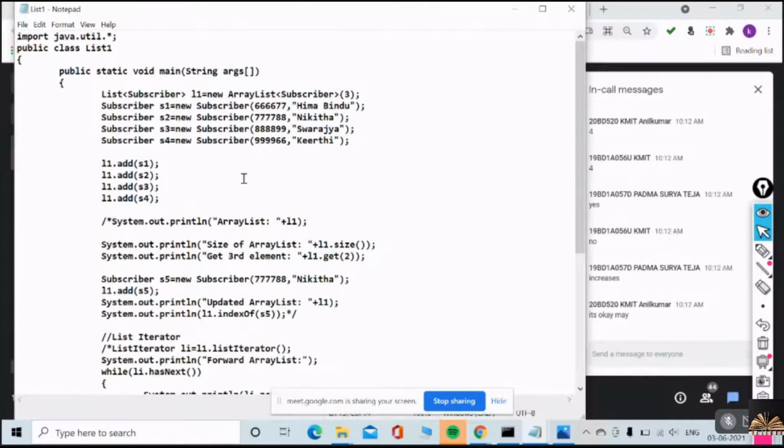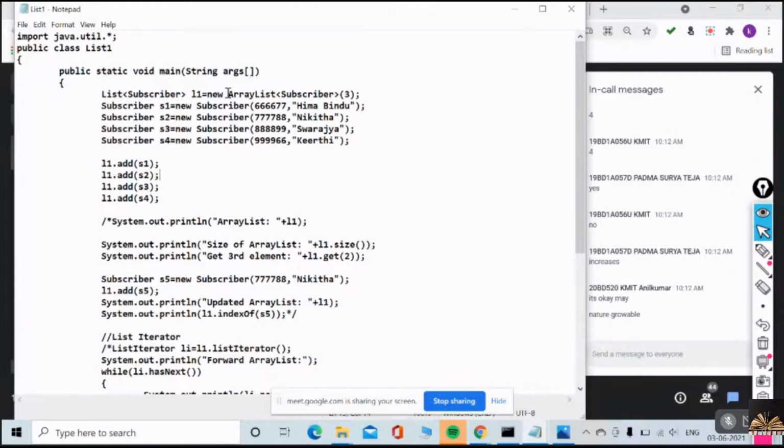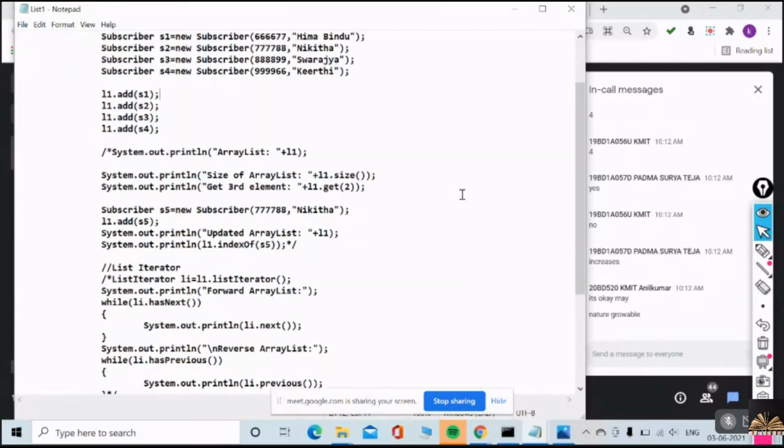Because ArrayList is not a fixed array. It increases its size dynamically. It's a dynamic array. It increases its size dynamically whenever it is required. Whatever your statement, we can increase the size of the ArrayList dynamically whenever it is required. That's it. Remember that. Okay. When I am adding, I just want to display the ArrayList by saying L1.